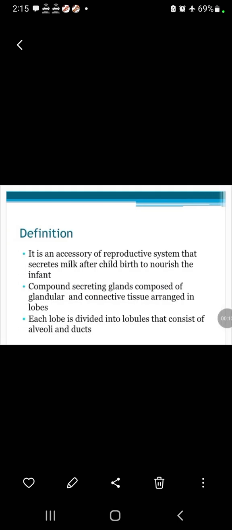Definition: the breast is an accessory of the reproductive system that secretes milk after childbirth to nourish the infant. It is a compound secreting gland composed of glandular and connective tissue arranged in lobes. Each lobe is divided into lobules that consist of alveoli and ducts.